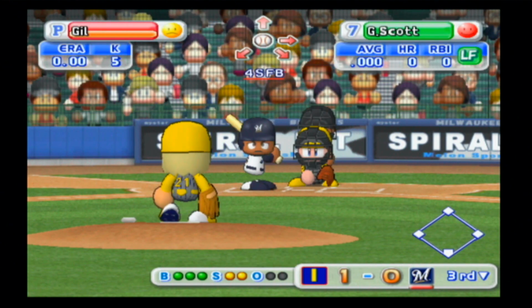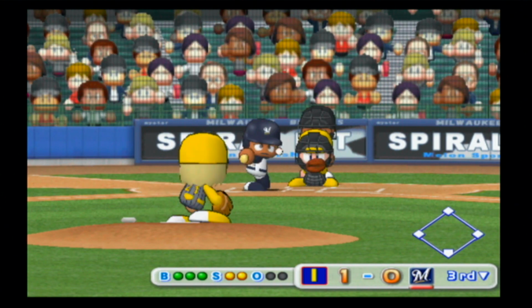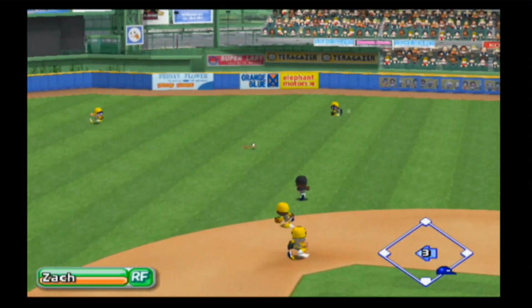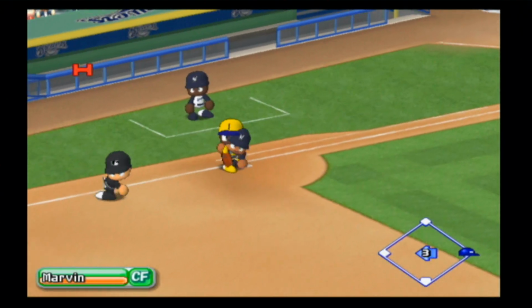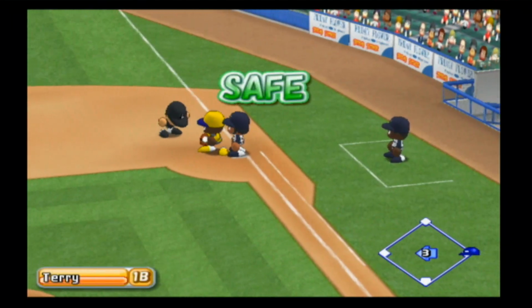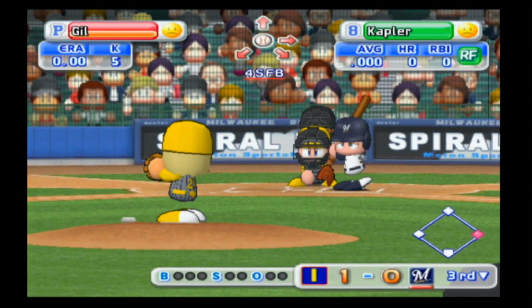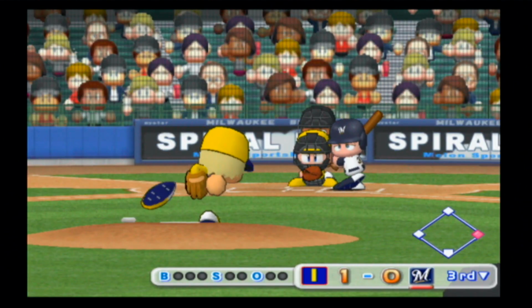In any case, Scott has worked the count full. And he will get a base hit into right center. Marvin did a pretty good job cutting that ball off, and that will keep things at a single. I do believe that is the first base runner for the Brewers. Brings Gabe Kapler to the plate.